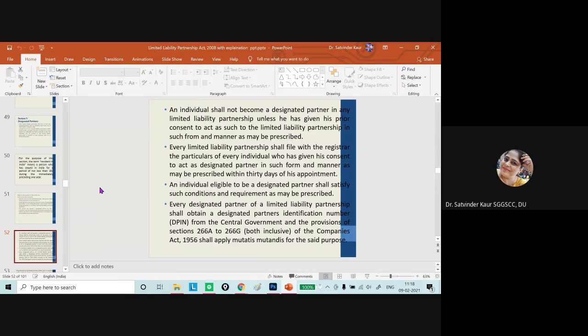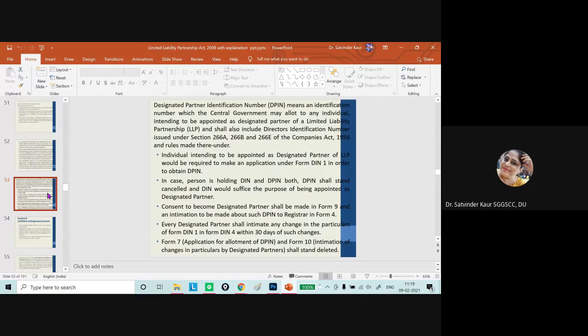So every limited liability partnership firm shall file with the registrar the particulars of every individual who is going to be considered as the designated partner, and such designated partner must procure the DPIN number as well, which is very important for carrying out the activities. Whenever a person is appointed as designated partner, in the proper form he needs to apply for the DPIN number along with the fee and giving all the complete details.